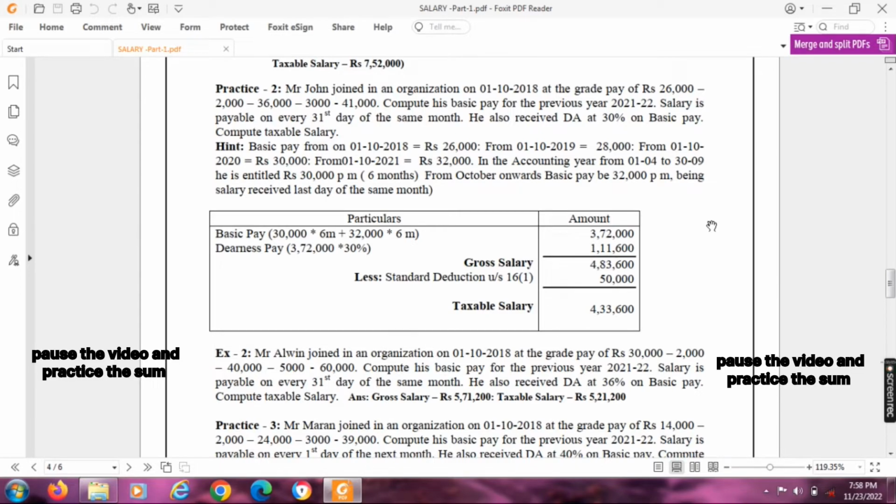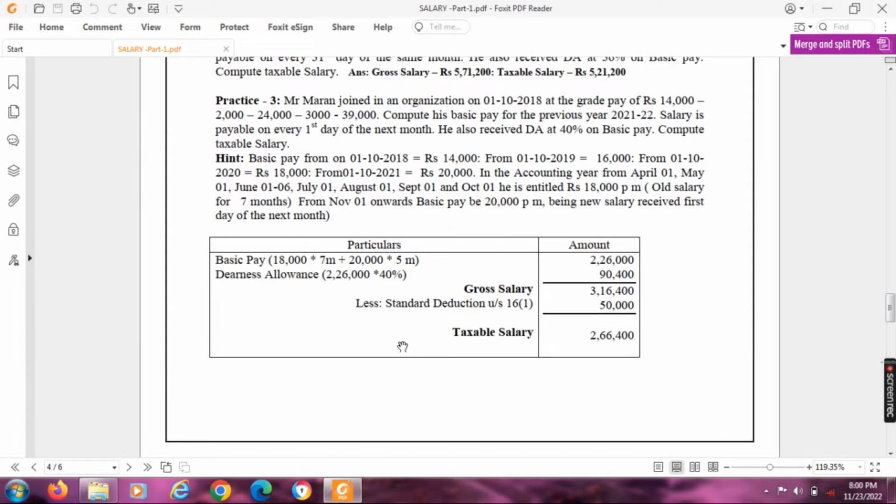Now practice 3. Mr. Moran joined an organization on 1/10/2018 at the grade pay of rupees 14,000, 2,000, 24,000, 3,000 and 13,000. It's a grade pay. Compute his basic pay for the previous year 21-22. Salary is payable on every first day of the next month. In the previous problem, salary was paid in the month itself. But in this problem, salary is paid on the first day of the next month. So we should be very aware while computing basic pay in these situations. He also received DA at 40% on basic pay.